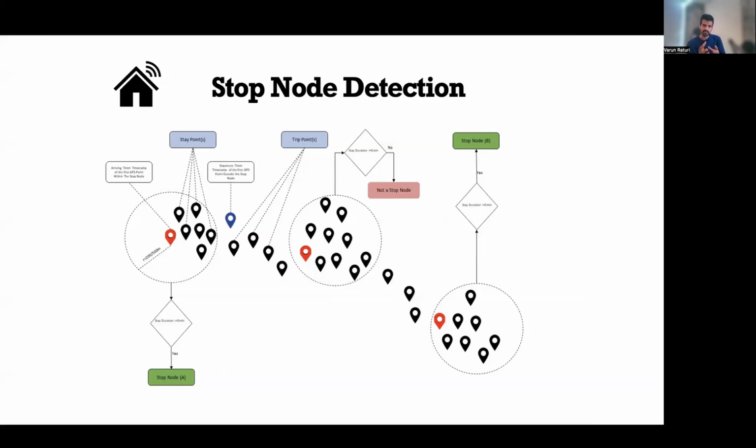So in this case, the in-between stop is not a stop node because the stay duration is not greater than 5 minutes, whereas stop node B is. So the trip would be from point A to point B. So this is overall how we define trips and how we detect stop nodes.